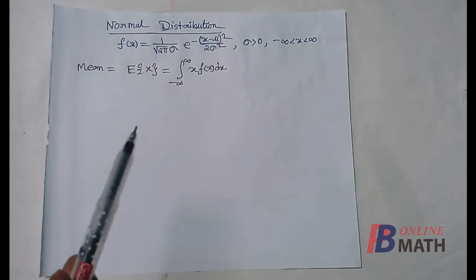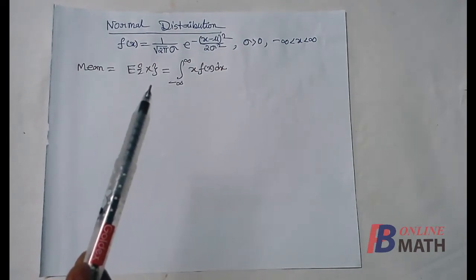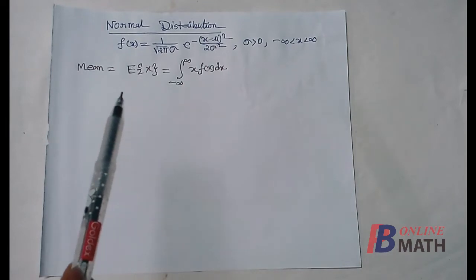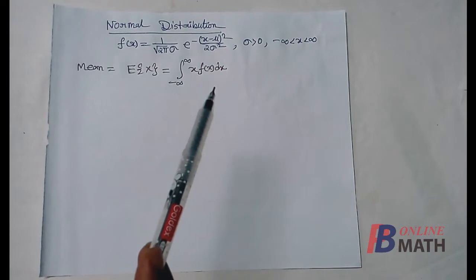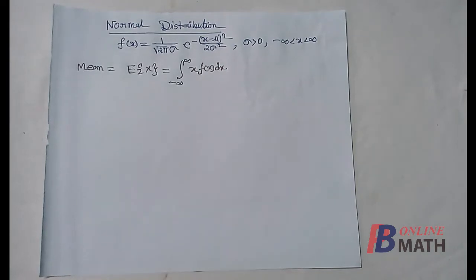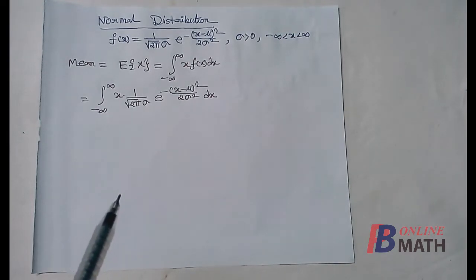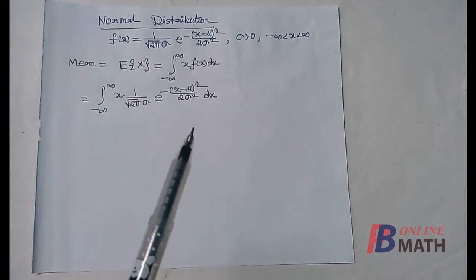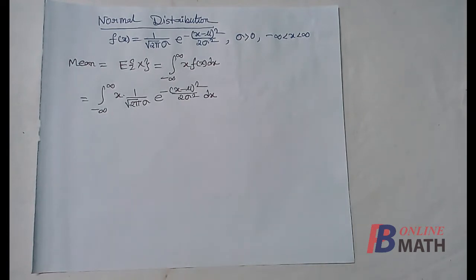This is the formula of mean. Mean equal to expectation of x, and since normal distribution is a continuous distribution, the mean can be obtained as integration of x into f(x) from minus to plus infinity. We replace the value of f(x). I have already discussed how to evaluate this type of integrals. To evaluate this integral, we first use the transformation so that this becomes e to the power minus z square.